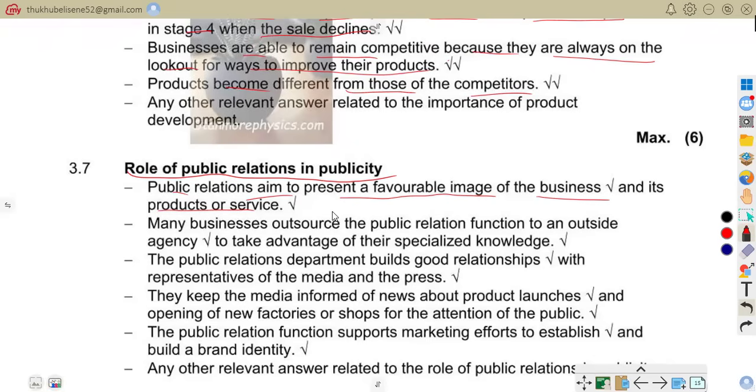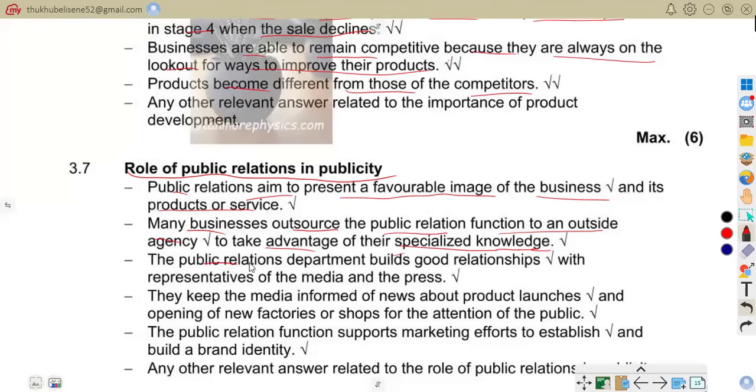Charity events can be a way to give the business a good reputation. Many businesses outsource the public relations function to an outside agency to take advantage of their specialized knowledge. So, use of specialists: in short, businesses may hire PR agencies, such as media consultants and branding agencies.